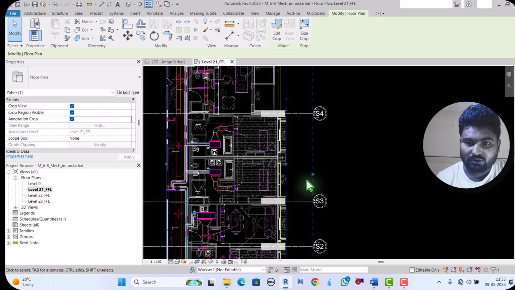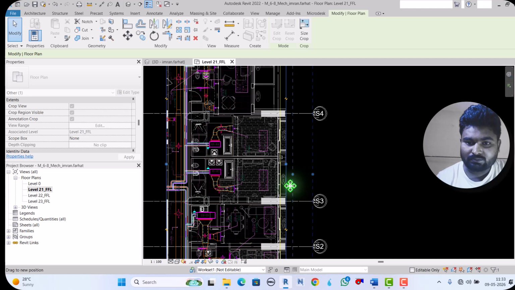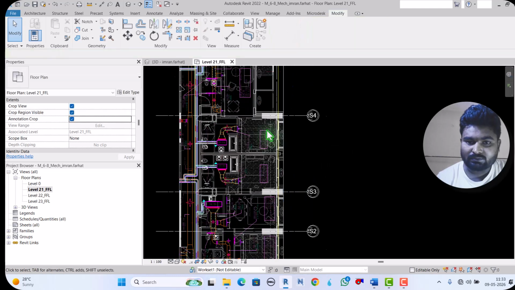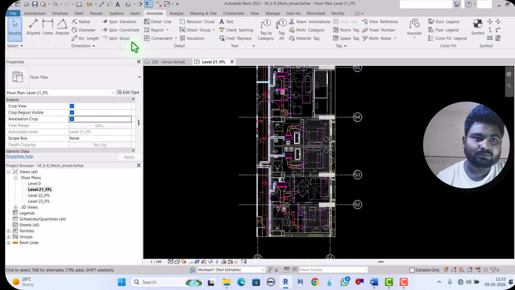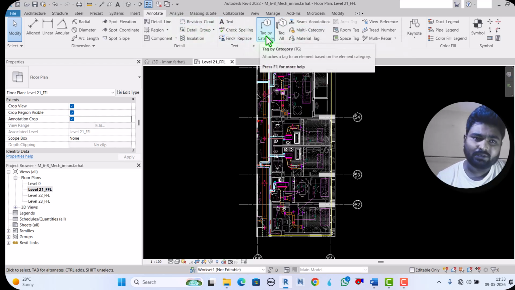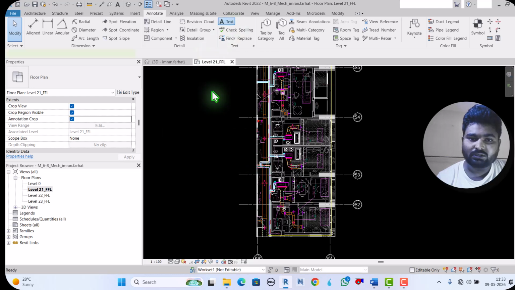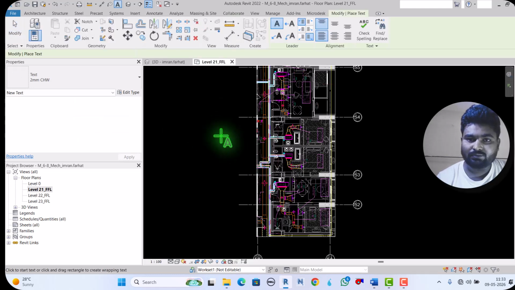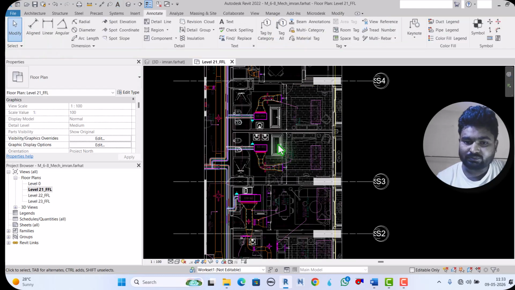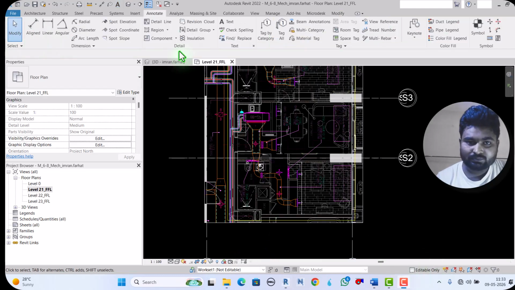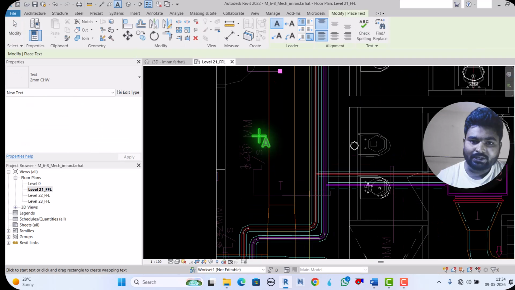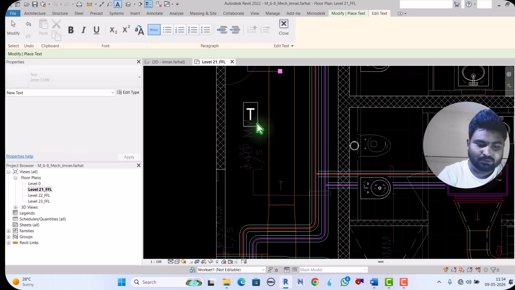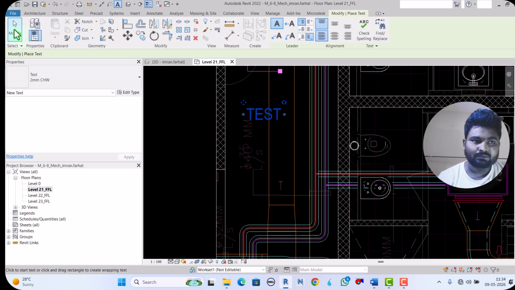This is the annotation crop region. Beyond this, if I make any annotation, like a tag or anything, it will not show. See, if I write anything here, suppose test.